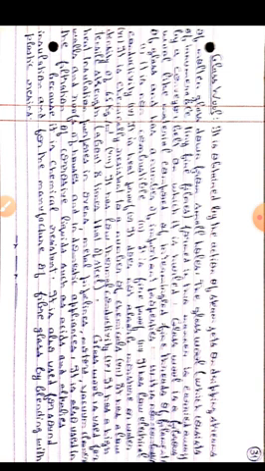Glass wool has a low density of 65 kg per cubic meter. Glass wool has low thermal conductivity. Glass wool has a high tensile strength, about 8 times that of steel.